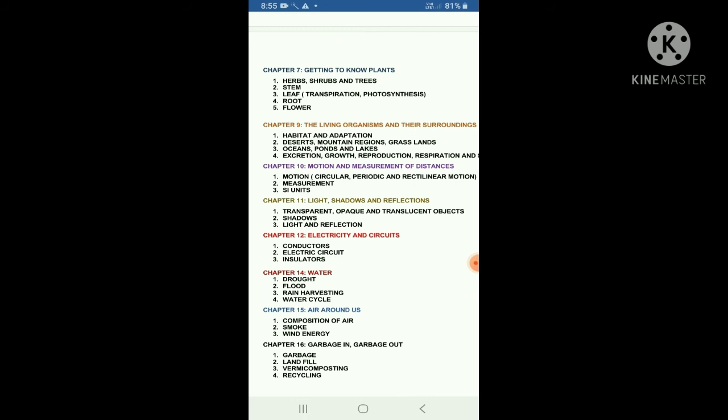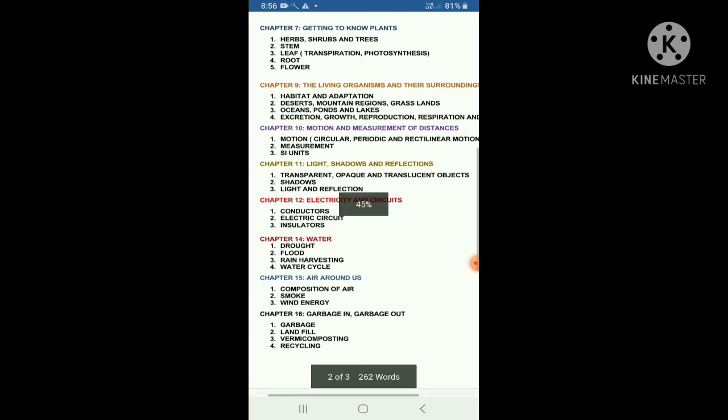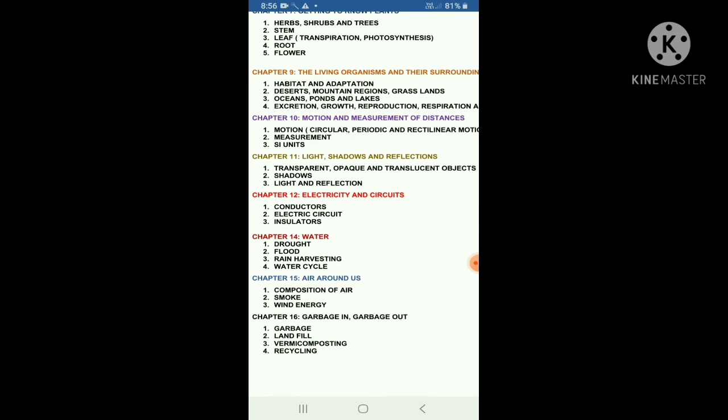And third one is rainwater harvesting, how to conserve water. Okay, dear students, in this process we have discussed rainwater harvesting, which means we can conserve rainwater, some processes. Okay, dear students. Next, water cycle. Water cycle means how water is recycled in our atmosphere.